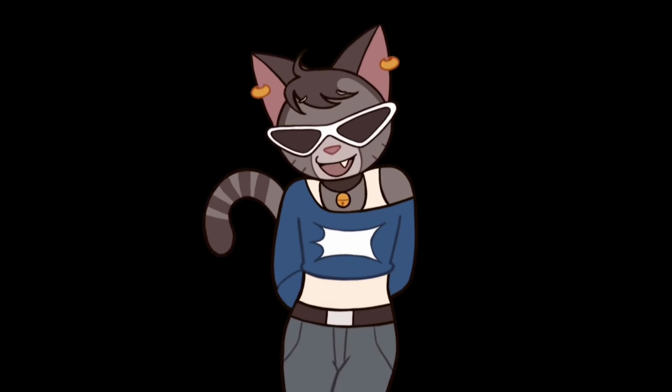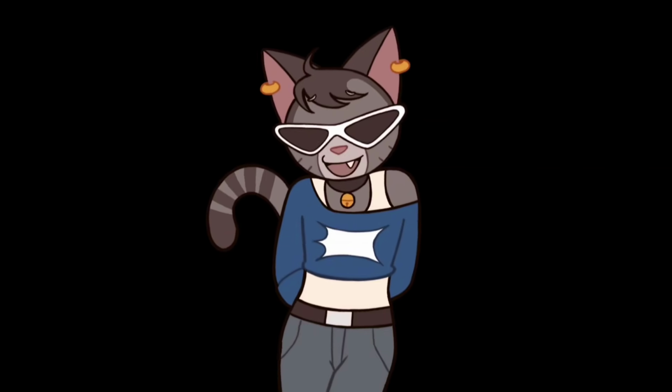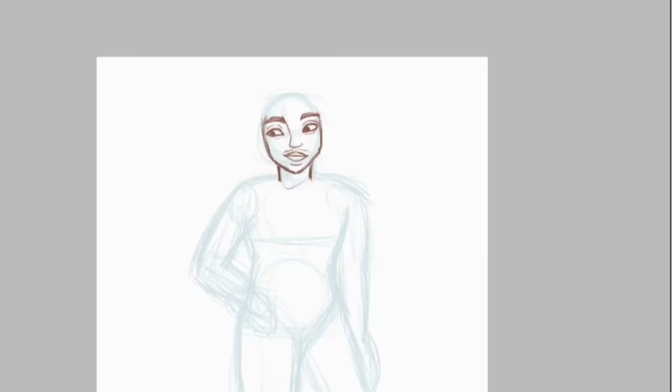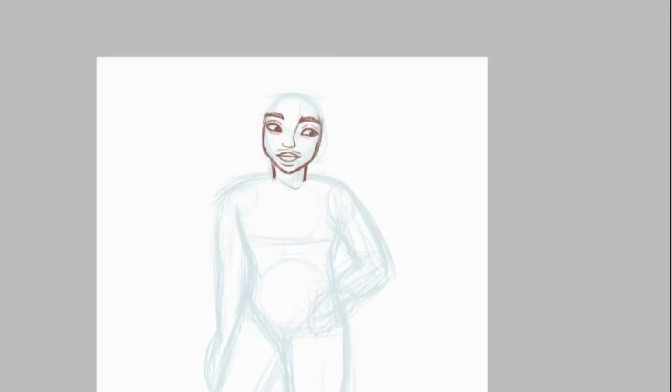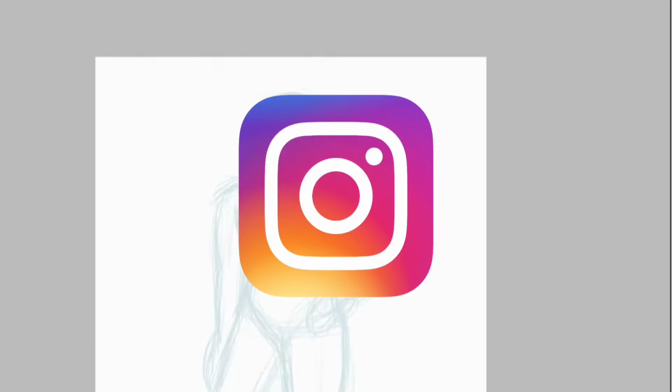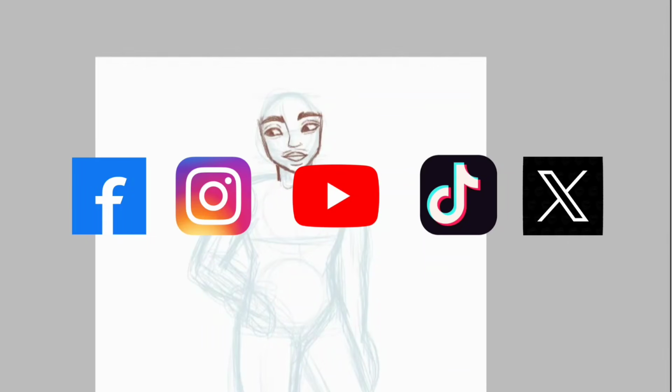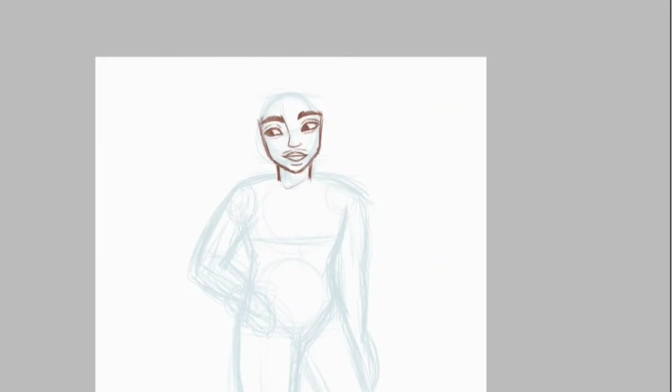Okay, with all that being said, let's take a look at the design process. I was actually quite nervous to design the outfit based on Instagram, mainly because the icon's color palette is vastly different from the others, and I want all the characters to look cohesive, you know, because they're supposed to be in the same group. So I tried to make Instagram not stick out like a sore thumb.